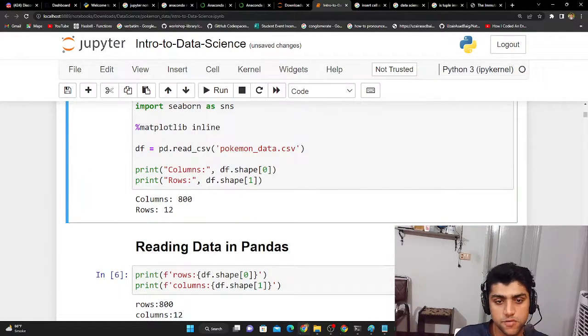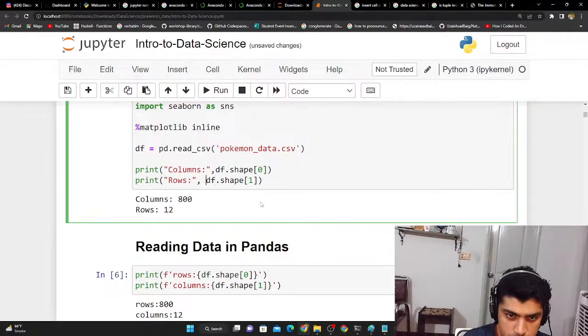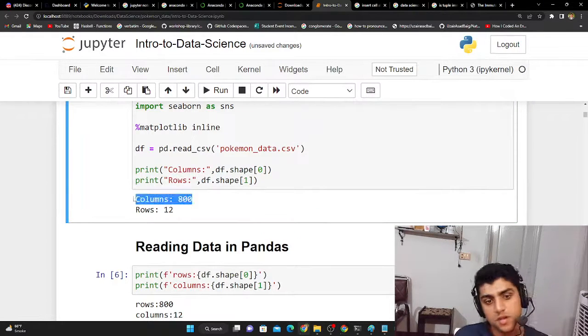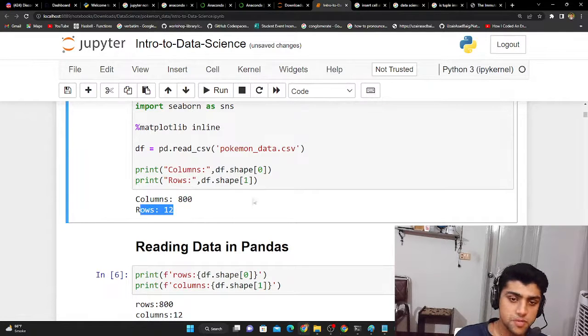Okay, so you can see over here now, I put some commas here, but you can see over here the columns are 800 and the rows are 12 for this Pokemon data set.